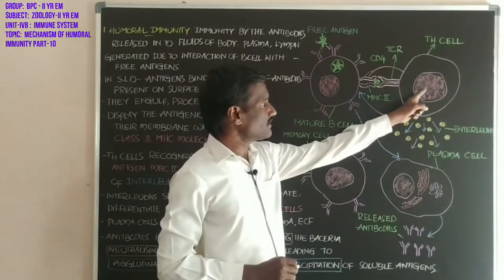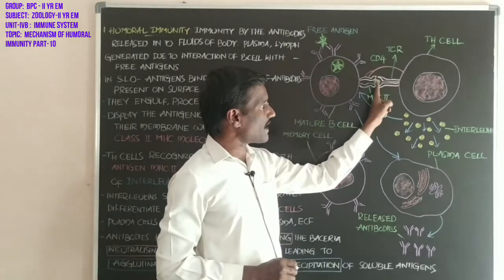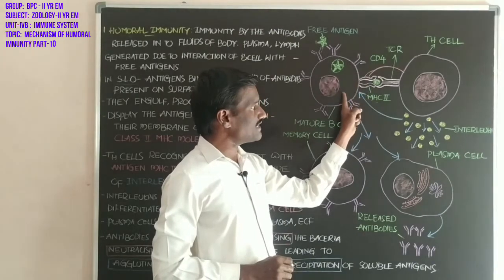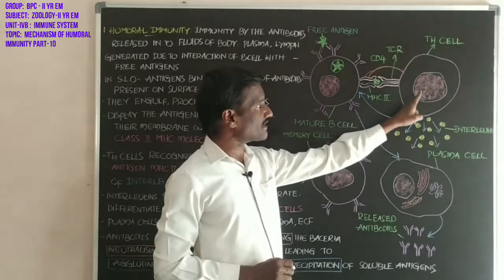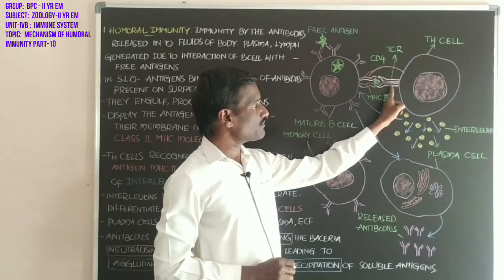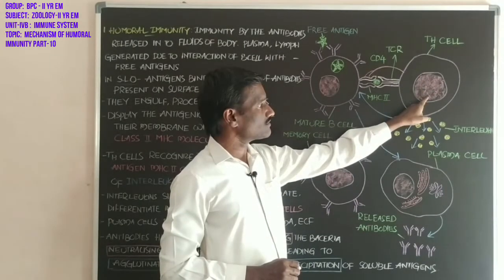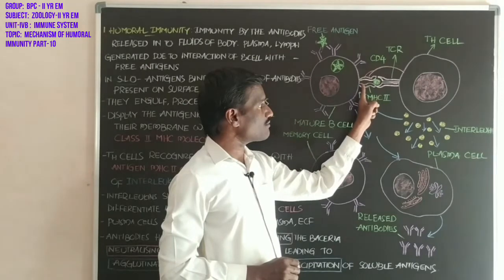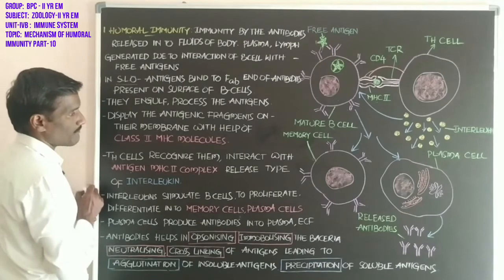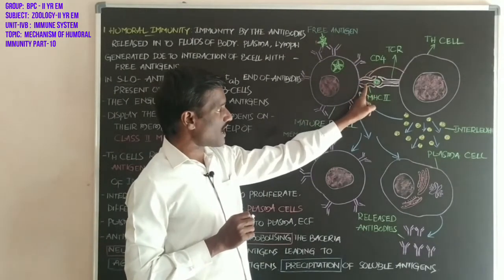Student, this is the T helper cell. It identifies the antigenic fragment shown by the MHC2 molecule of the B cell, recognizing it with the help of the T cell receptor. The T helper cell is stimulated. This is the antigen MHC2 complex, student. This is the antigen, and this is the MHC2 molecule.